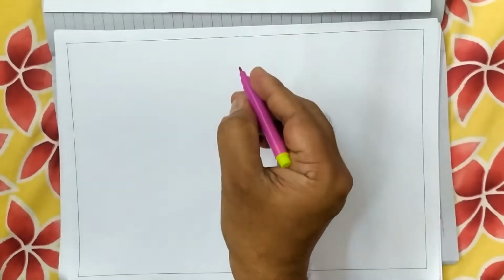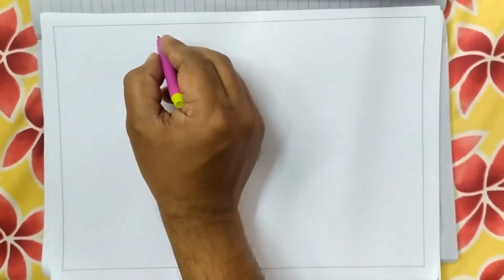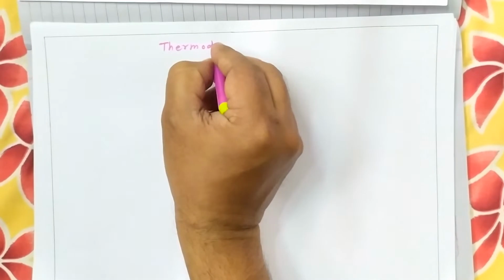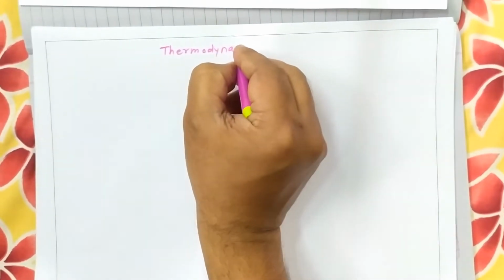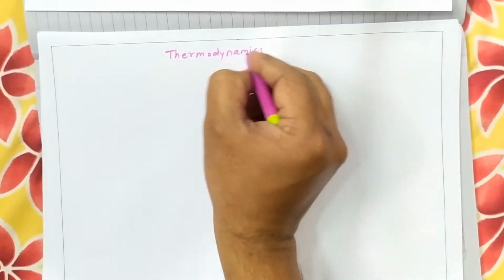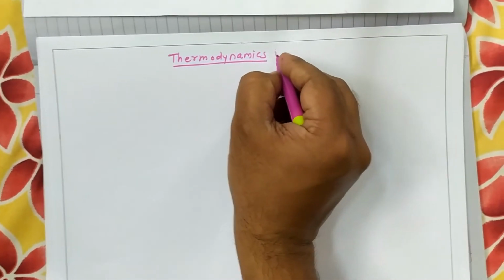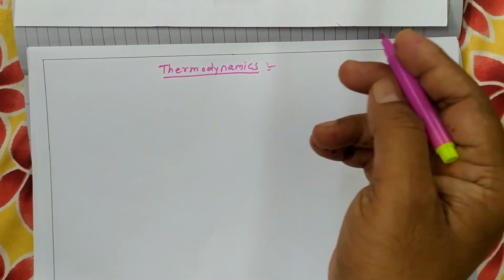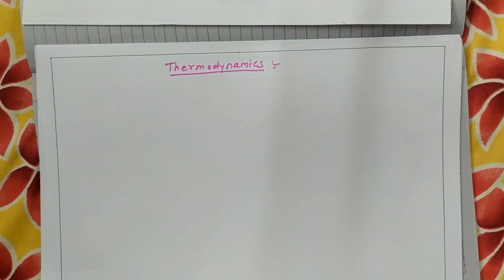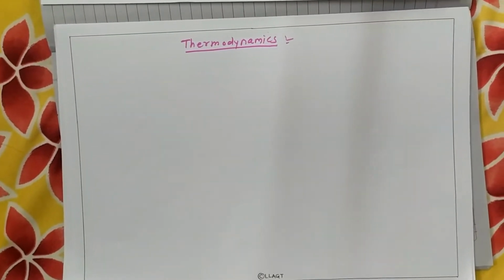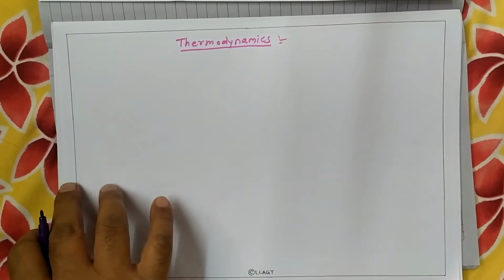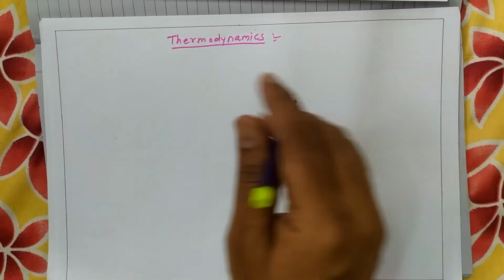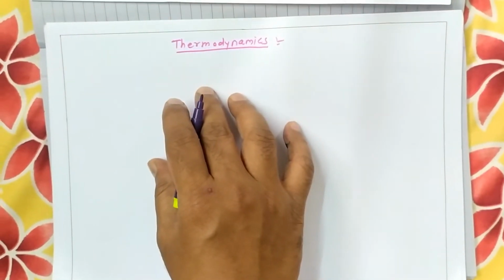So, this is the lecture on the subject thermodynamics. In the last lecture, we discussed some fundamental laws, that is the zeroth law and the first law of thermodynamics. Now, we will move on to the second law of thermodynamics. We are going to deal with this law in this lecture. So let's see what it is and why this law has been evolved.